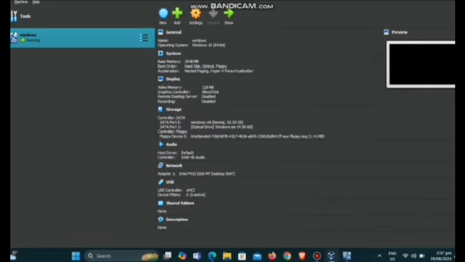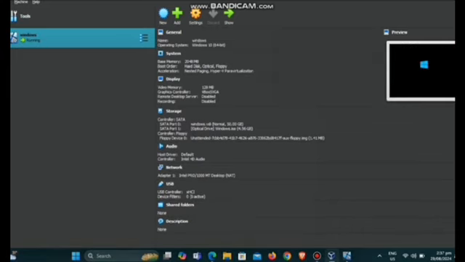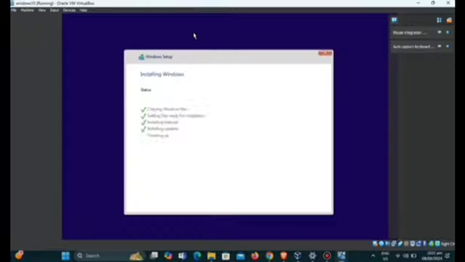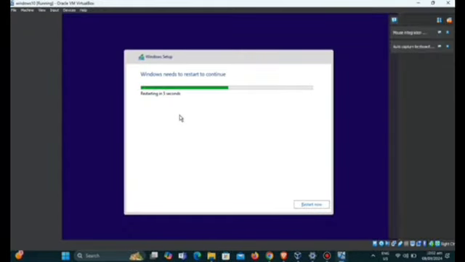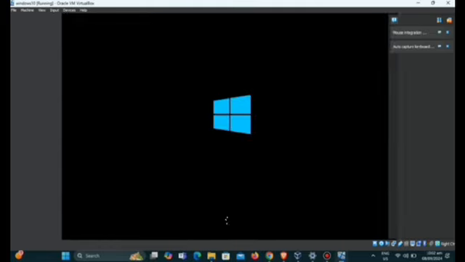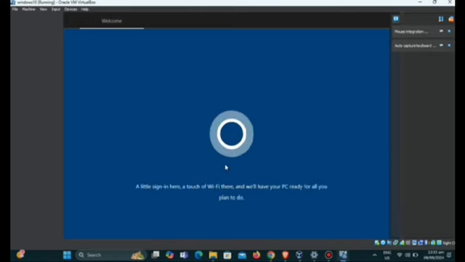Sign in and connect to Wi-Fi for PC setup. A brief introduction is provided indicating that users will need to sign in and connect to Wi-Fi to prepare their PC for use.